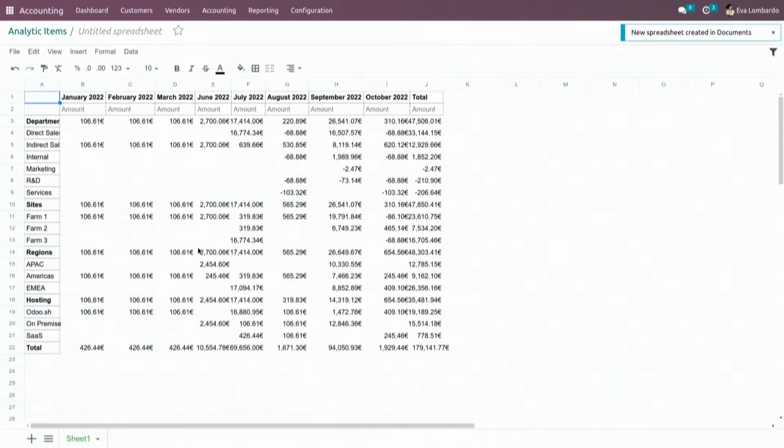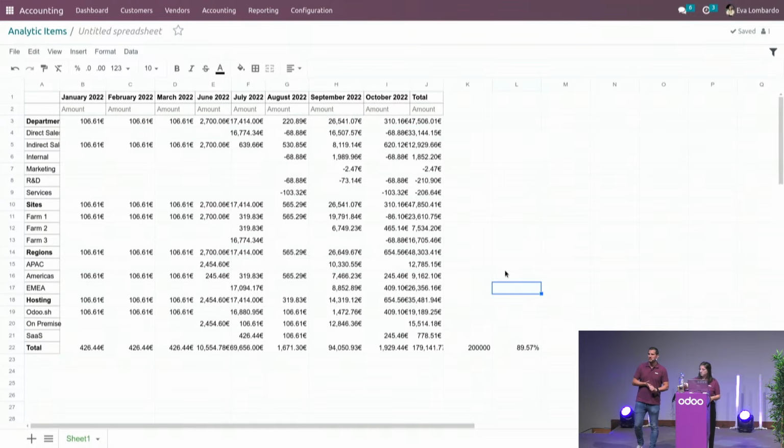And the great strength of Odoo spreadsheet is that everything is still connected to your database in real time. So if I create a new invoice now with an analytic impact, it will be reflected in the spreadsheet as well. And as I was saying, the goal of connecting to the database is that you can, of course, have your own KPIs as well. So let's say I want a budget here of 2,000, and I want to track the ratio between the total and my decided budget. Well, you can see it's super easy to define those and change formulas. And of course, these will adapt based on the new data that we're going to fill in. Yeah, it will be adapted in real time just by keeping your accounting updated.